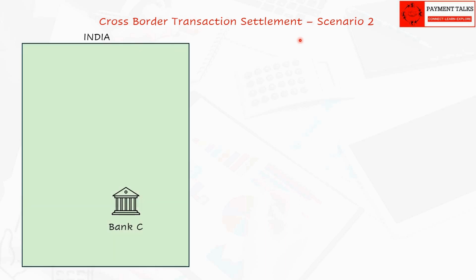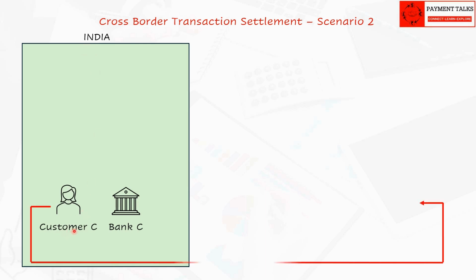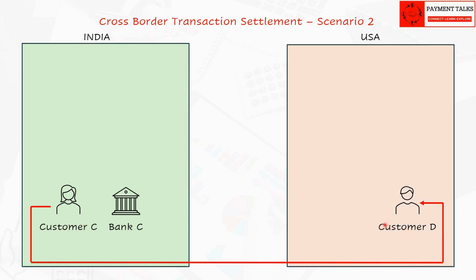Bank C in India has a customer C who wants to send money to customer D in USA. Customer D holds a domestic USD account with Bank D. Customer C holds a domestic INR account with Bank C.